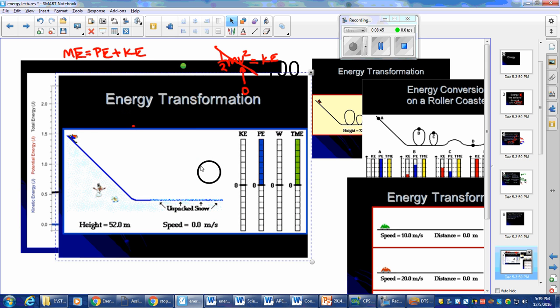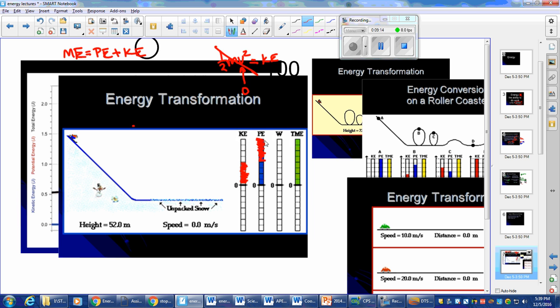So an object coming down a ramp right here, right? At the very top, it's got 100% potential energy. Total mechanical energy, notice that they're the exact same, right? As this rolls down, it's going to lose its potential energy, so it's going to go away. And whatever I lose here is going to end up becoming my kinetic energy, right? So I'm not losing energy at all points in time.